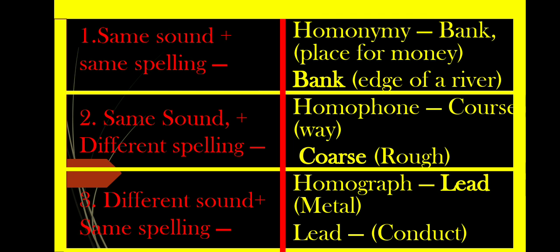What is lead? Lead is a soft but heavy metal. So here L-E-A-D, this is noun. So one example of verb, Virat Kohli will lead the team or lead the Indian cricket team. And another example, that is of noun, lead is a soft but heavy metal.